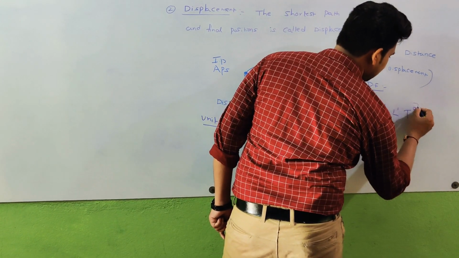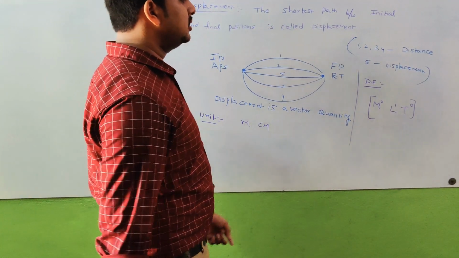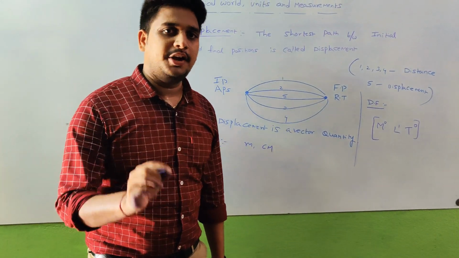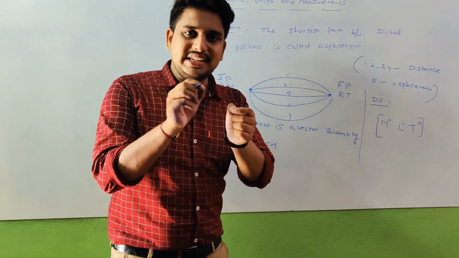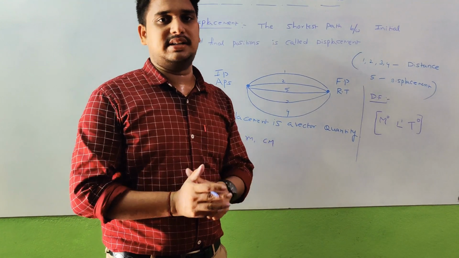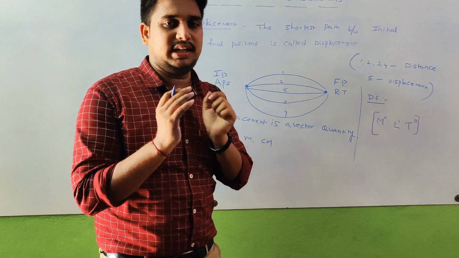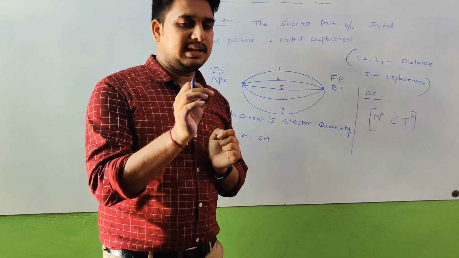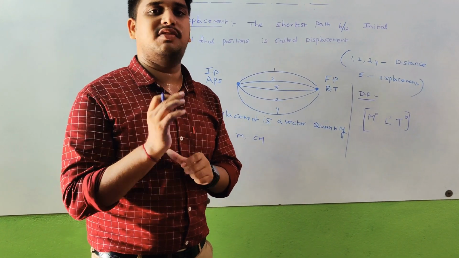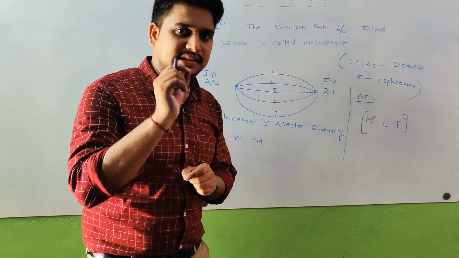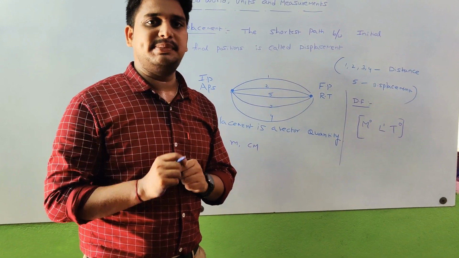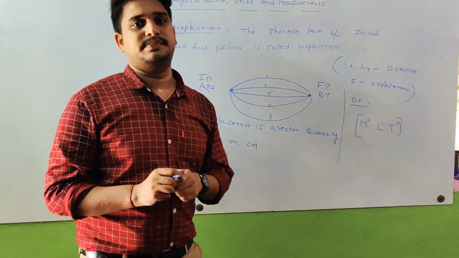So M power 0, L power 1, T power 0 is the dimensional formula for displacement also, because the unit is the same. Whenever the unit is the same, then the dimensional formula is also the same. So from this data, we concluded that distance and displacement have the same units, the same dimensional formula, but the main difference is distance is a scalar quantity, displacement is a vector quantity.